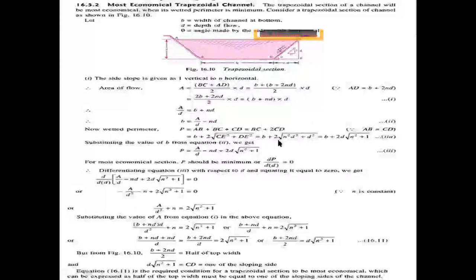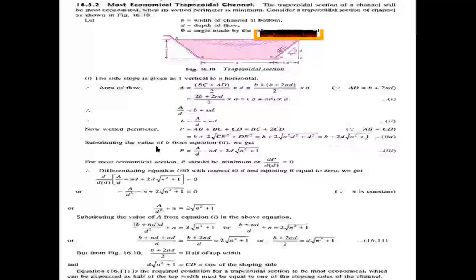Finally b plus 2 into root of (n square d square plus d square). Taking d common, P equals b plus 2d root of (n square plus 1).